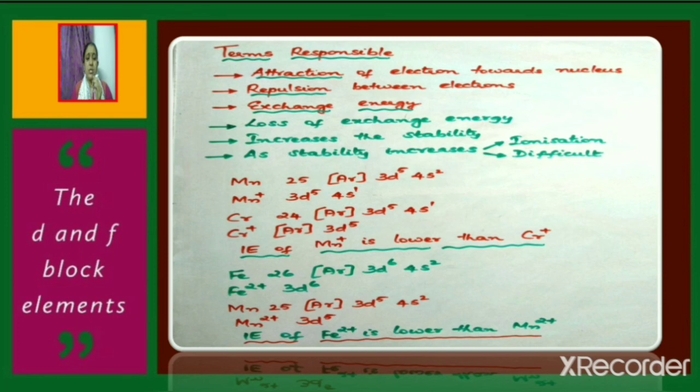When two electrons are lost from the 4s orbital, manganese changes to Mn2 plus and the configuration will be 3d5. So Fe2 plus has 3d6 configuration, whereas Mn2 plus has 3d5 configuration. Therefore, ionization enthalpy of Fe2 plus is lower than Mn2 plus.